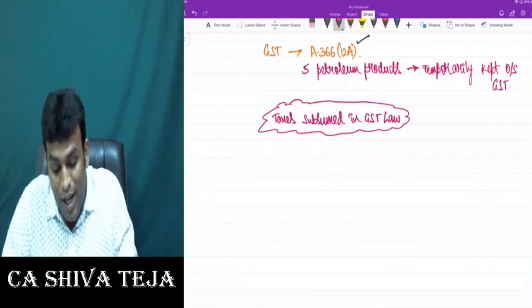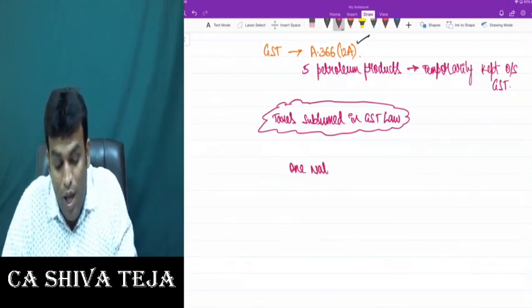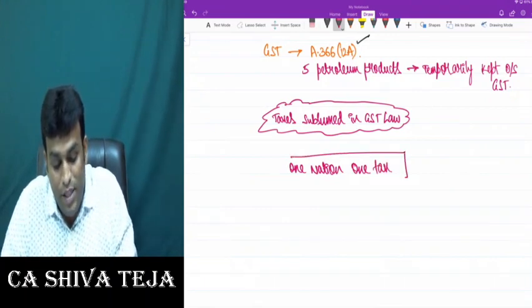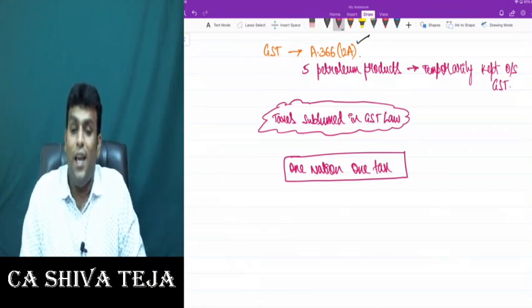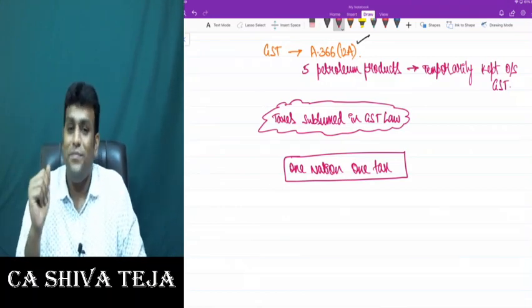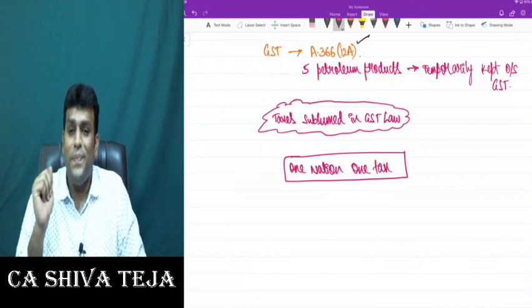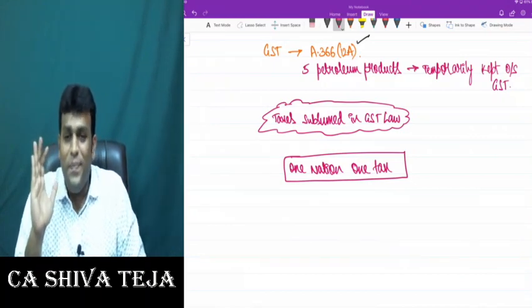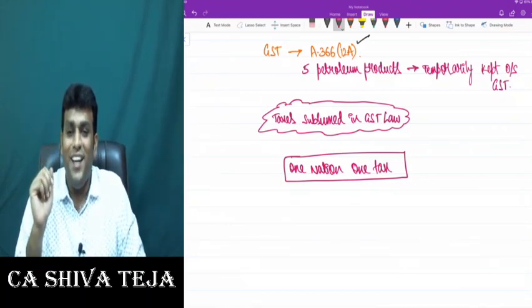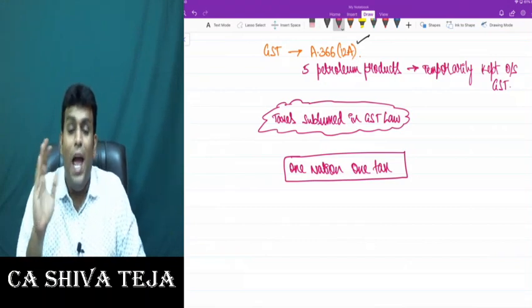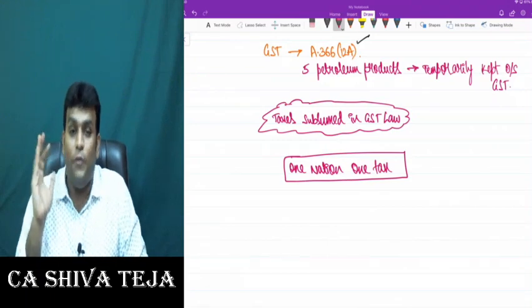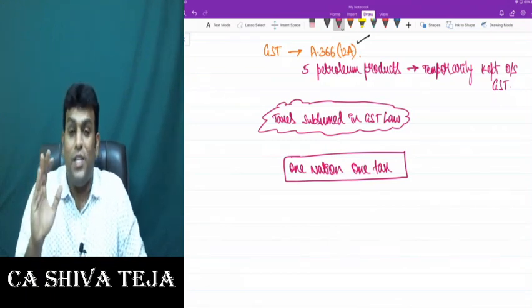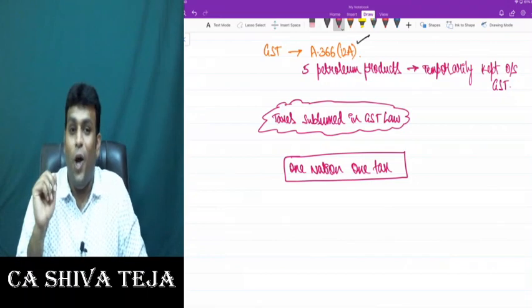And that is the reason why they started using the slogan One Nation, One Tax. The reason they started using this slogan is only because the majority of the indirect taxes have been subsumed in GST law. Are we all clear with this point? I really want you to have great clarity on what are the taxes which are subsumed under GST law.